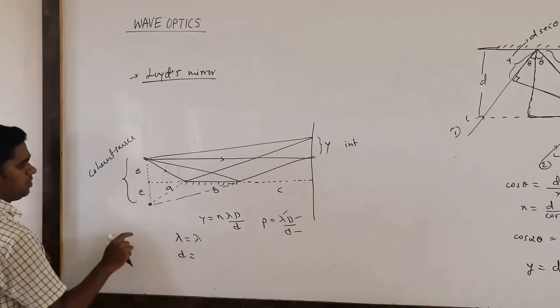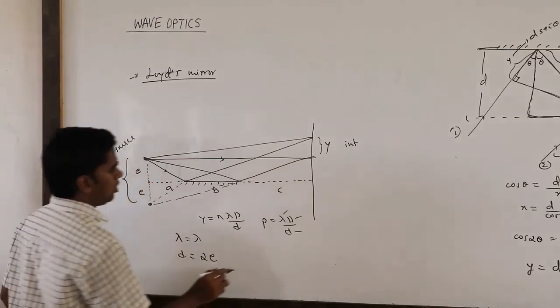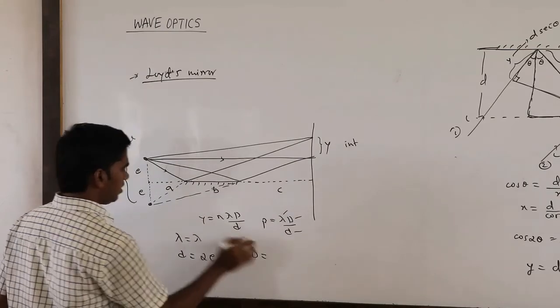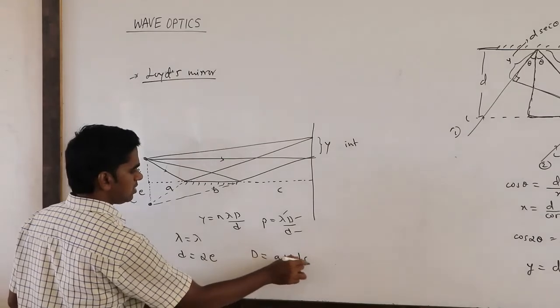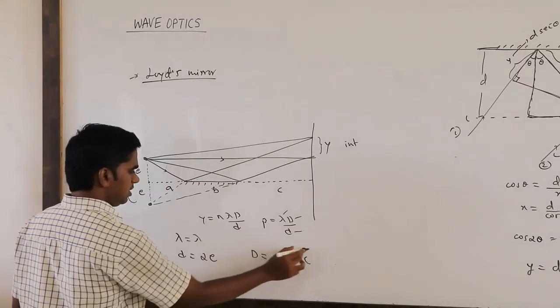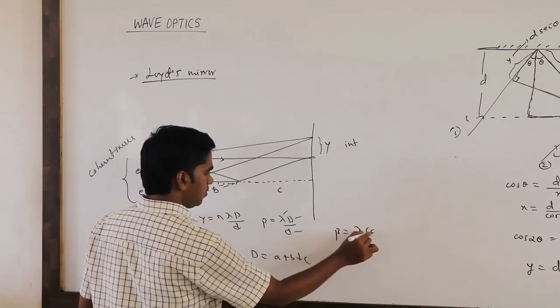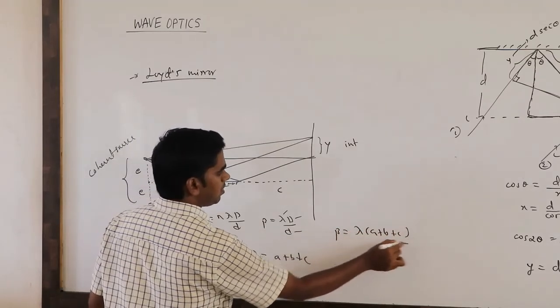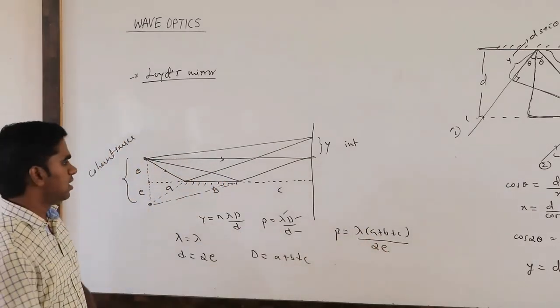This d is going to be e plus e, that is 2e. Now the problem is about D. D is a plus b plus c. If you substitute these values, you can get beta. So beta equals lambda into (a plus b plus c) divided by 2e. This is the fringe width.